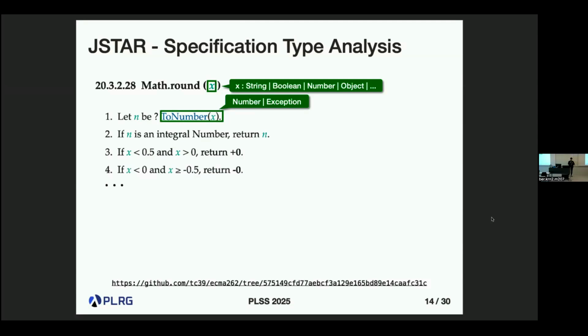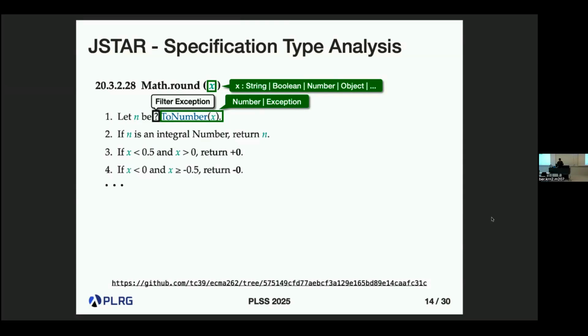But here we have this question mark operator. It is a kind of filtering operator. It filters exceptions. If the return value of ToNumber is an exception, it stops executing the remaining part and just returns that exception value.